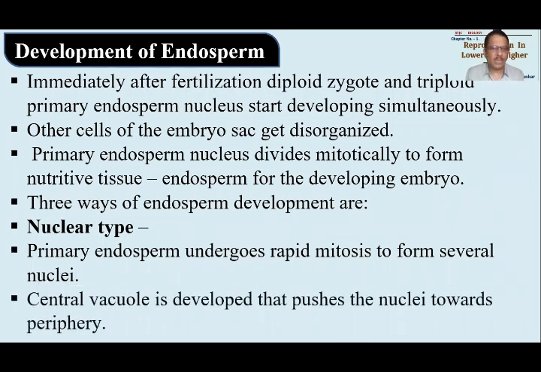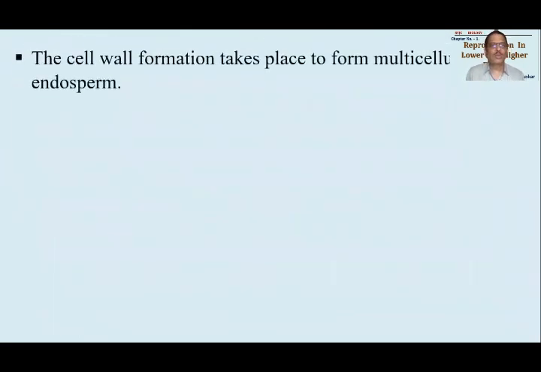Only nuclei will keep forming. A central vacuole will be developed in the center of the ovule part. This will push all the nuclei towards the periphery. So as the nuclei form, a vacuole will develop. This vacuole will send the nuclei towards the periphery, as a result of which you could see the nuclei all over the peripheral region.